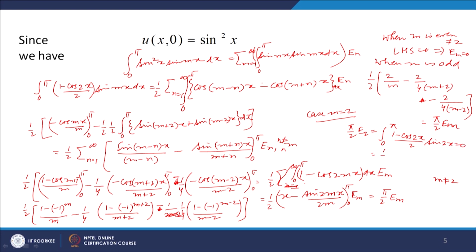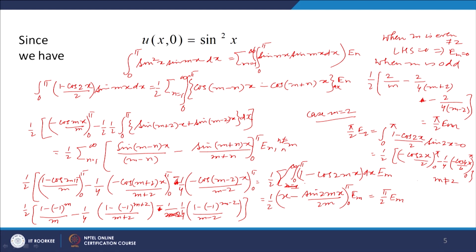So, this will be equal to 1 by 2, integral of sin 2x will be minus cos 2x by 2, 0 to pi, and then sin 2x cos 2x is 1 by 2 sin 4x. So, we will have minus 1 by 4 minus cos 4x by 4, 0 to pi, okay. And what we get, 0 to pi, if you put here cos 2 pi is 1, cos 0 is also 1. So, they will be same, and therefore, this value will be 0, and similarly this value will be 0.